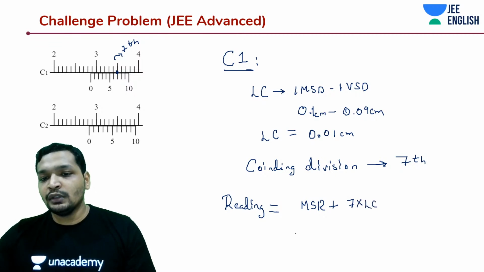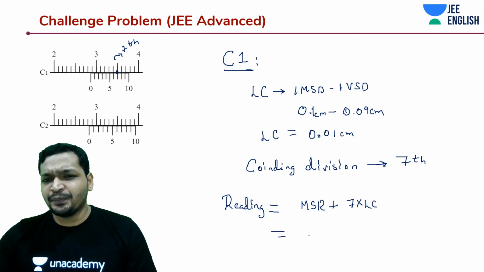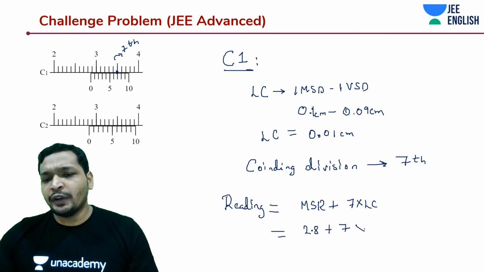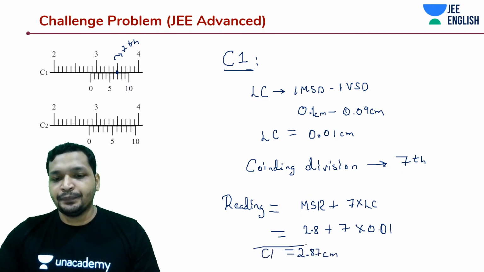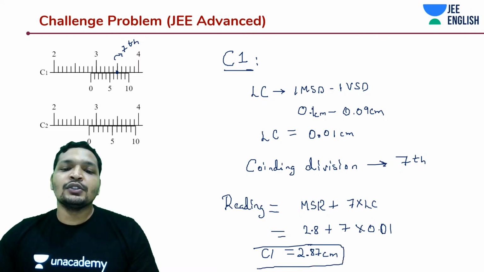So 2.8 plus 7 into 0.01, that is going to be 2.87. Okay, C1. Now let's do the C2.